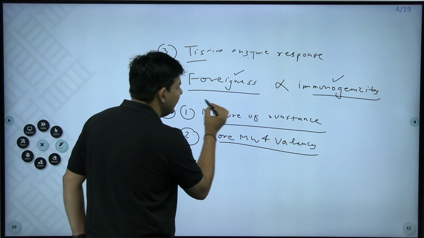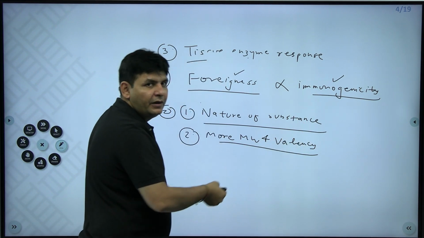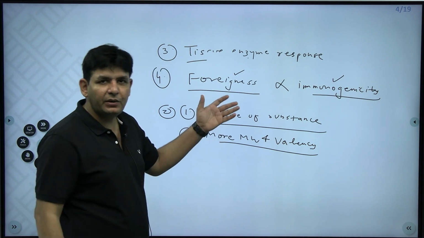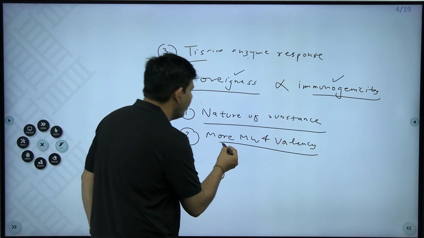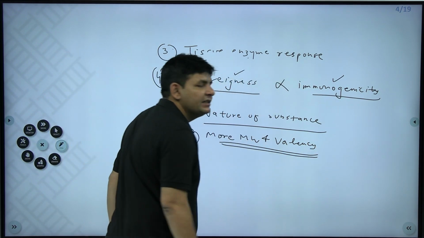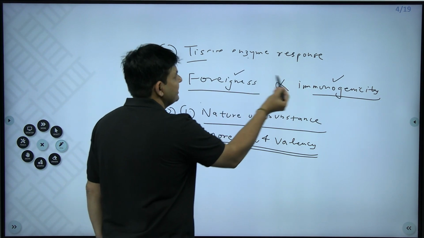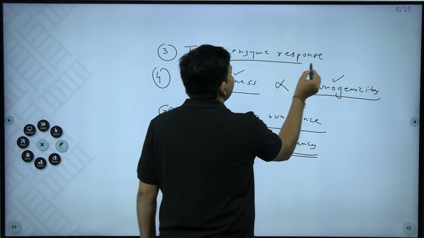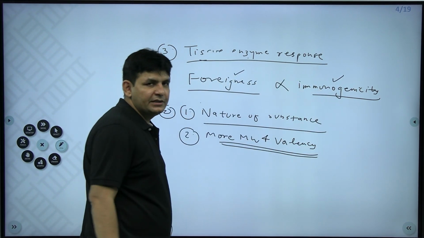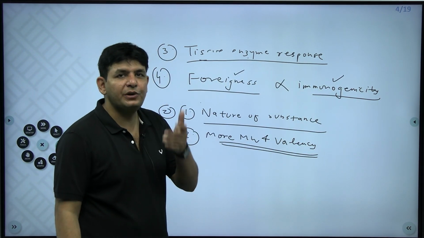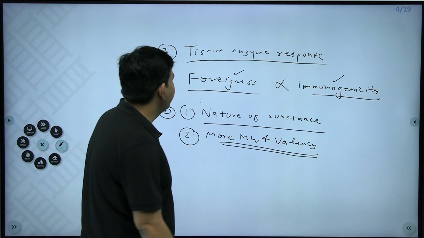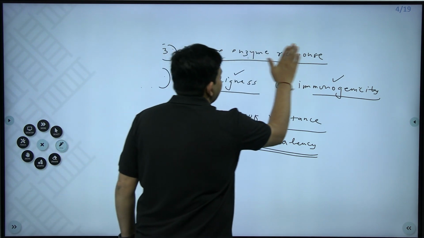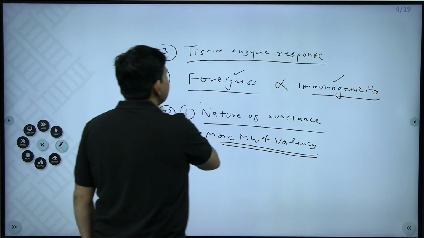The first one is the nature of the substance, what it is made up of: proteins, carbohydrates, lipids, or nucleic acid. The worst antigens are nucleic acids, the best is protein. The more the molecular weight and valency, the more immunogenic it is. Foreignness is directly proportional to immunogenicity, and everybody's tissue enzyme response differs. That's why in some the antibodies produced are less, in some more. So these are the various factors which determine antigenicity, or you can say immunogenicity.